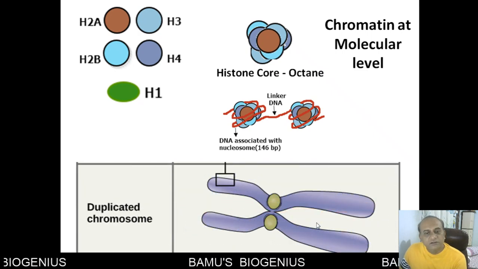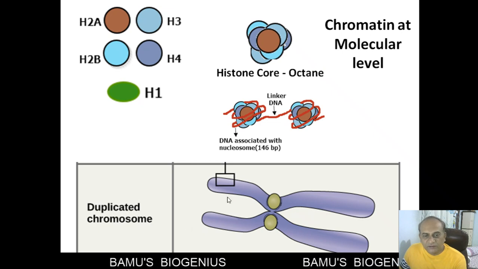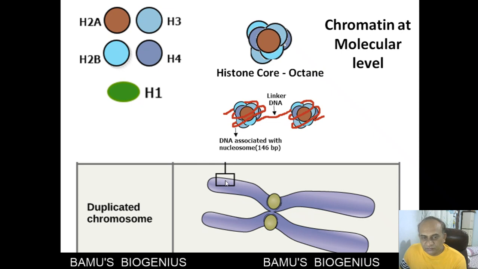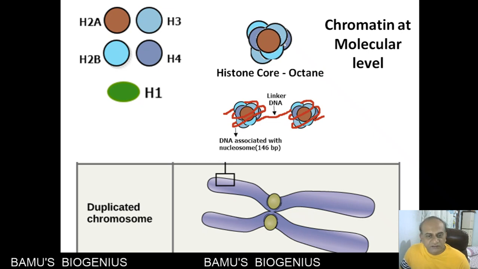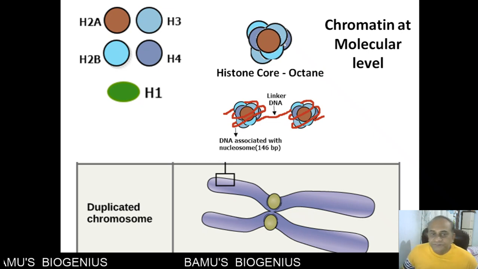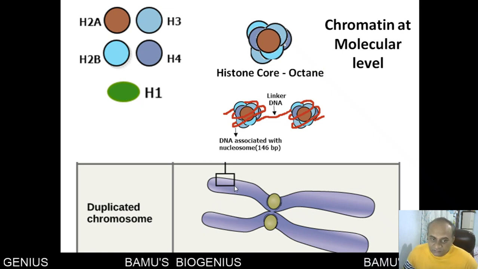Then again, if it is further compacted, it will appear like this. So you will see that this is a particular region of a chromosome. That means chromatin, when further compacted, will form a kind of chromosome. So chromosomes are nothing but compacted chromatin fibers.